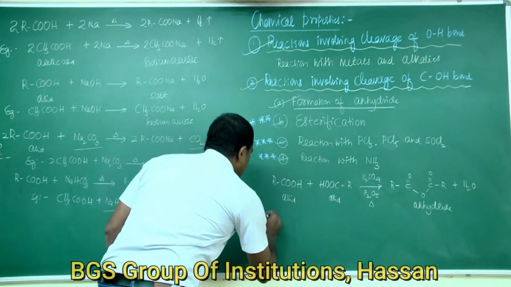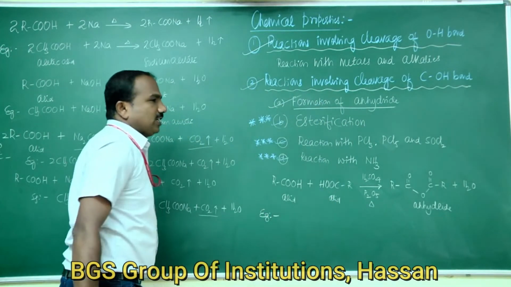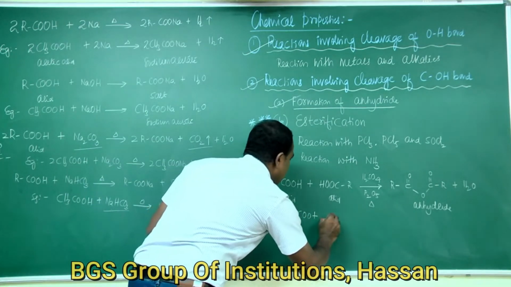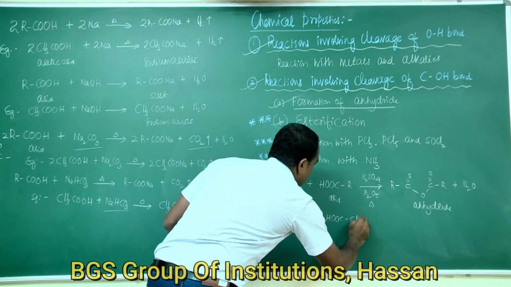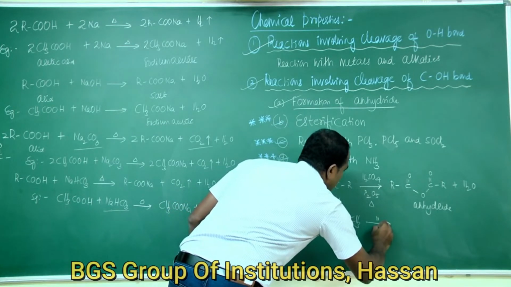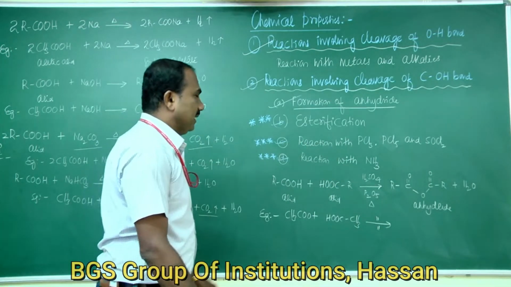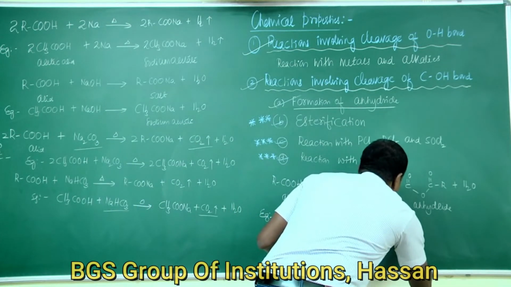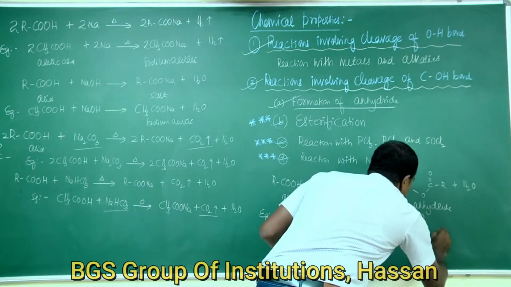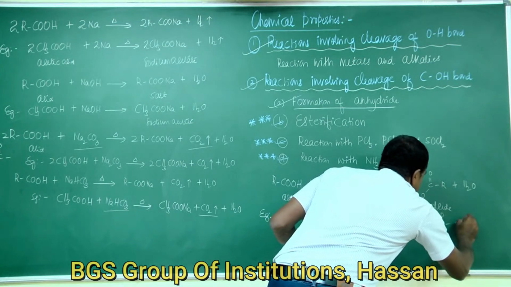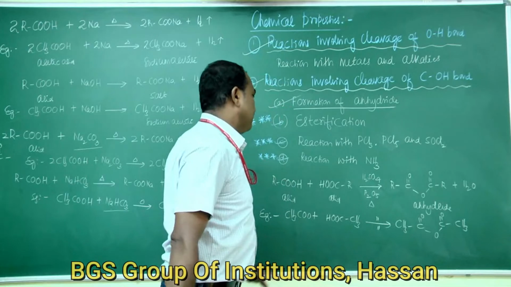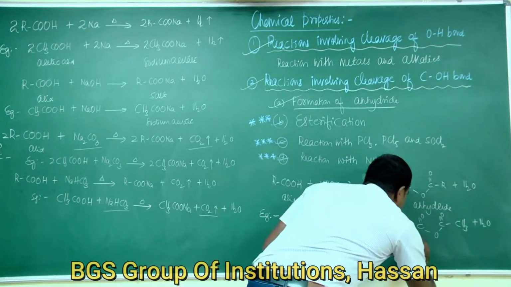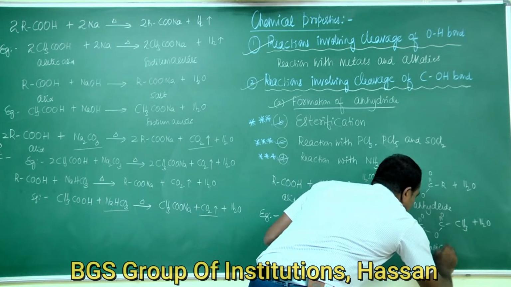Okay, so the example for this reaction is acetic acid, CH3COOH, and another molecule of acetic acid, on heating with mineral acids, that is H2SO4 or P2O5, gives acetic anhydride, CH3CO single bond O single bond C double bond O connected to CH3, plus H2O. This is acetic anhydride, or the IUPAC name for this one is ethanoic anhydride.